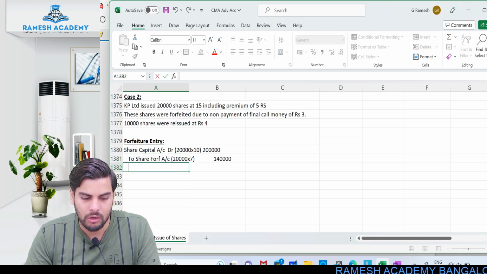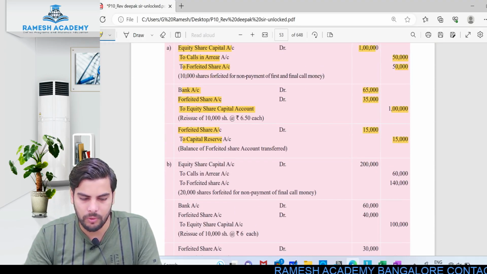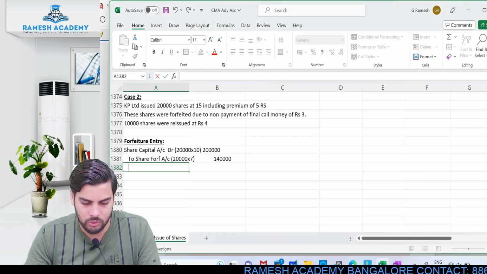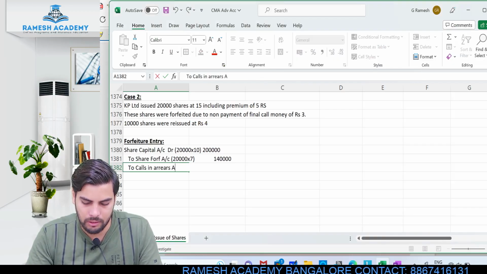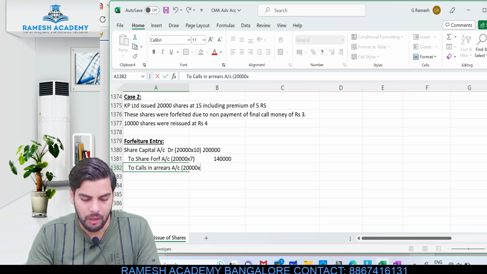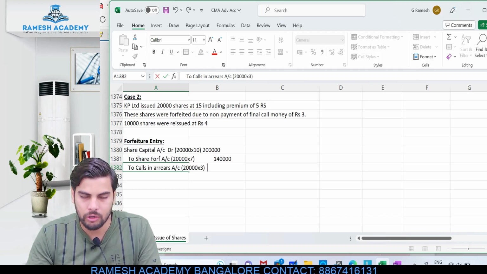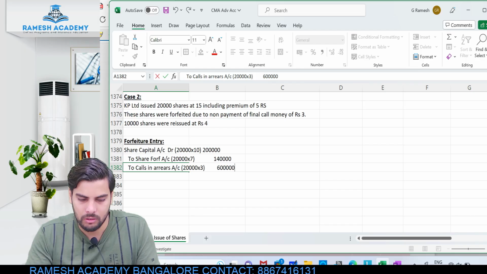Okay, to what? To either share final call account or to calls in arrears. However you want, you guys can just pass it. So to calls in arrears account. Okay, so this would be 20,000 shares into second and final call of 3 rupees was not paid. So this would be 60,000. This would be the entry for forfeiture.